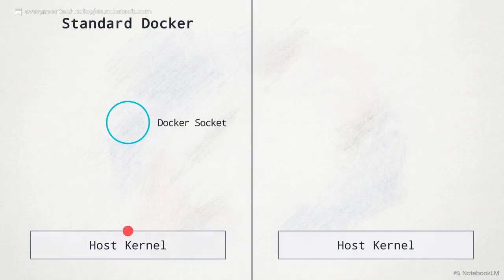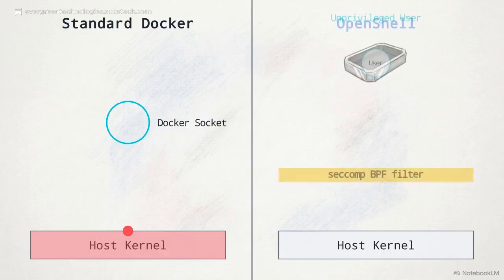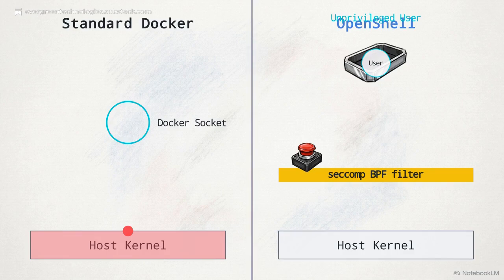Here we see a split-screen execution trace. On the left, a malicious agent easily escapes a standard Docker environment by leveraging a mounted Docker socket to reach the host kernel. On the right, OpenShell introduces its structural defense. The agent process runs strictly as an unprivileged user, never granted root access. When the payload attempts to elevate privileges and reach the host kernel, it strikes a hard wall enforced by a